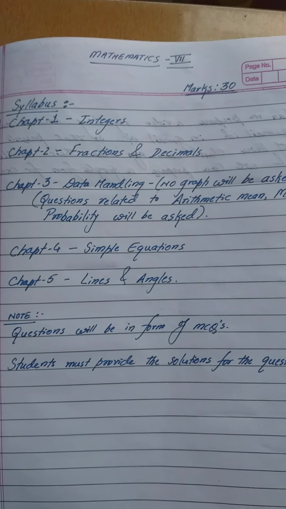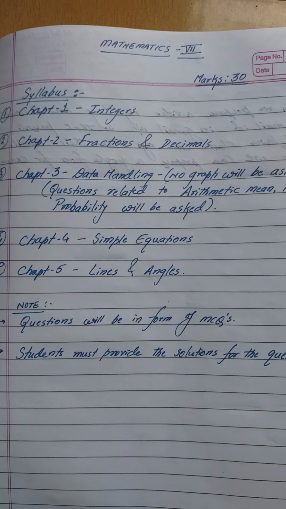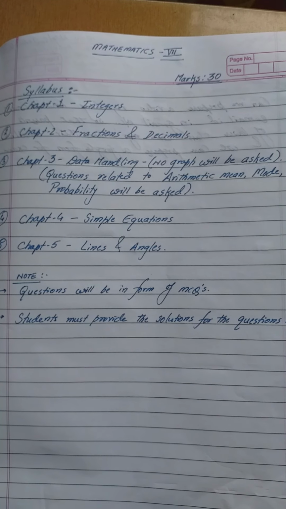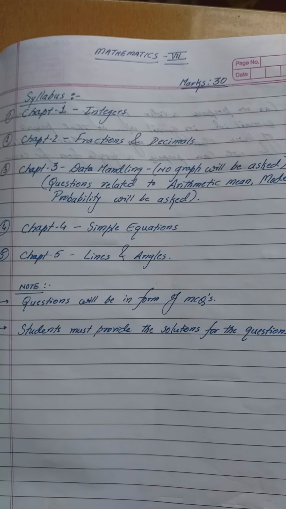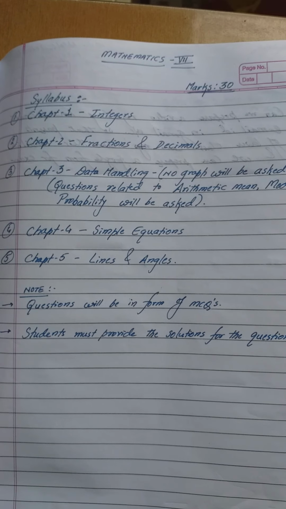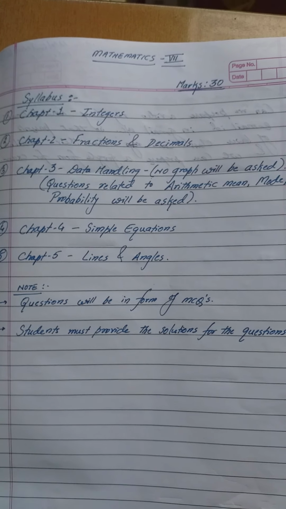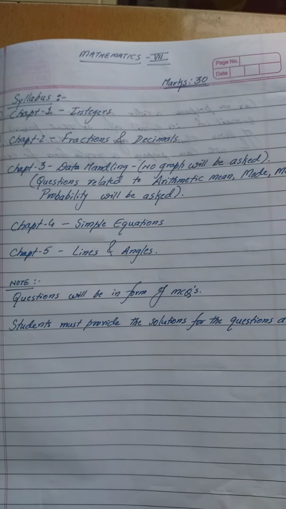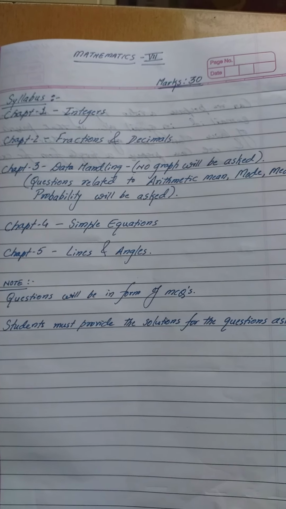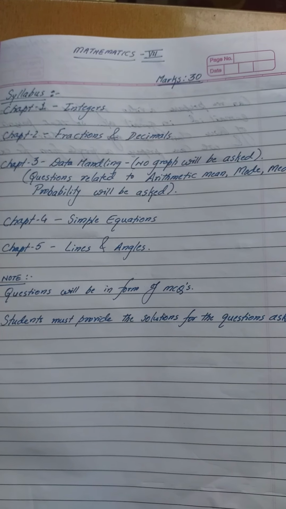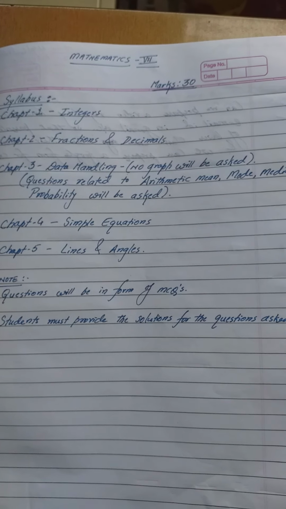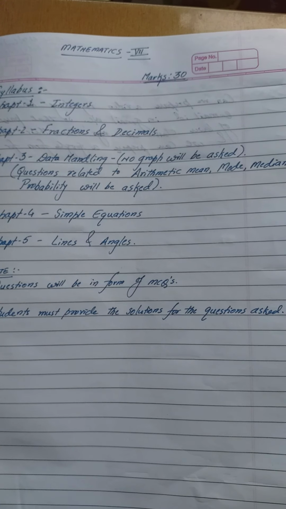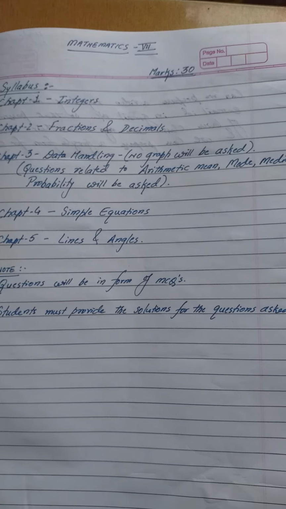Here you can see that your mathematics exam will be conducted having 30 marks. The syllabus is chapter number 1 integers, chapter number 2 fractions and decimals, chapter number 3 data handling. No graph will be asked. Yes, there will be no questions on graph. Yes, of course, questions related to arithmetic mean, mode, median and probability will be asked.